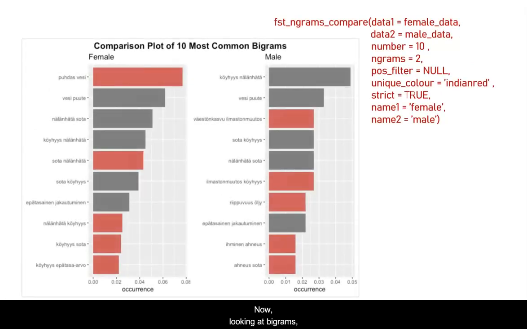Now looking at bigrams, we can see that while both males and females frequently mention lack of water, clean water, which is the most common bigram by female respondents, is not frequently mentioned by males. Again, this could prompt further analysis into different levels of concern by male and female respondents.